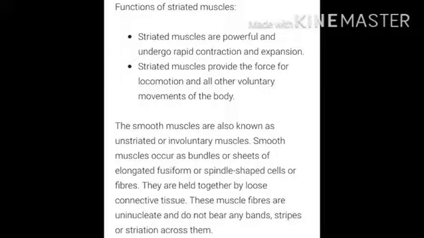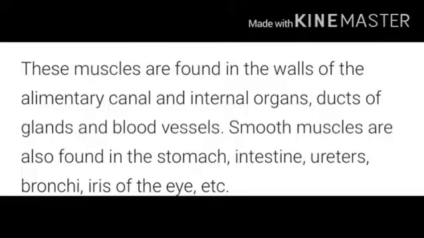They are held together by loose connective tissues. These muscle fibers are uninucleate and do not bear any bands, stripes or striation across them. These muscles are found in the wall of the alimentary canal and internal organ ducts of glands and blood vessels. Smooth muscles are also found in the stomach, intestine, ureters, bronchi, iris of the eye, etc.